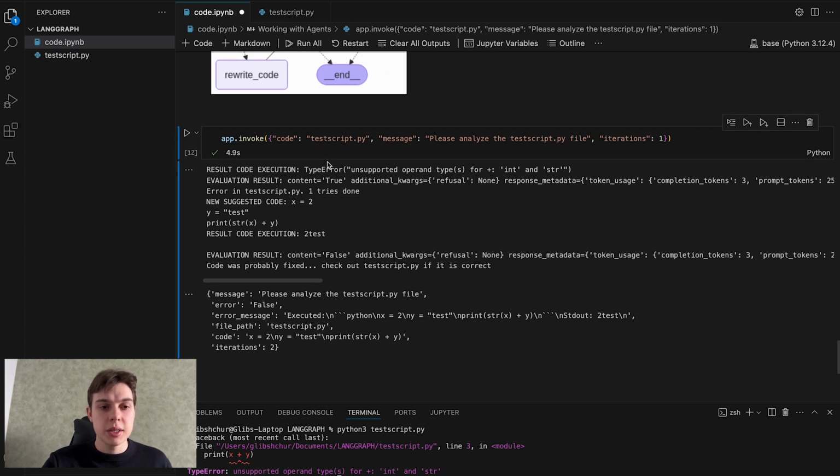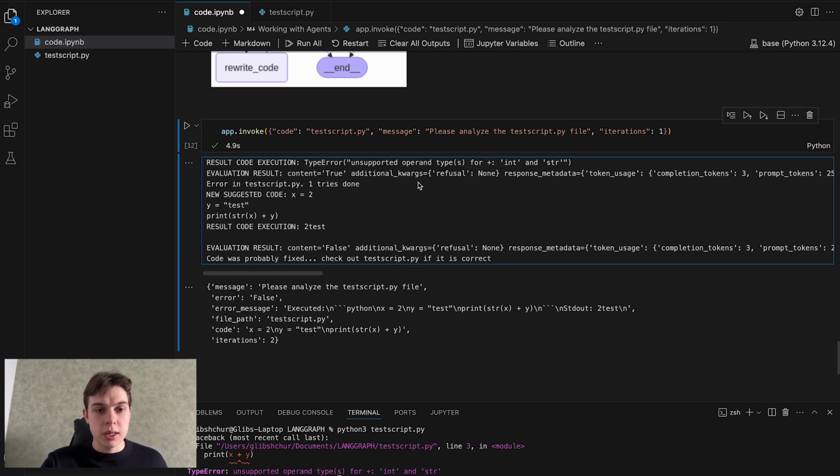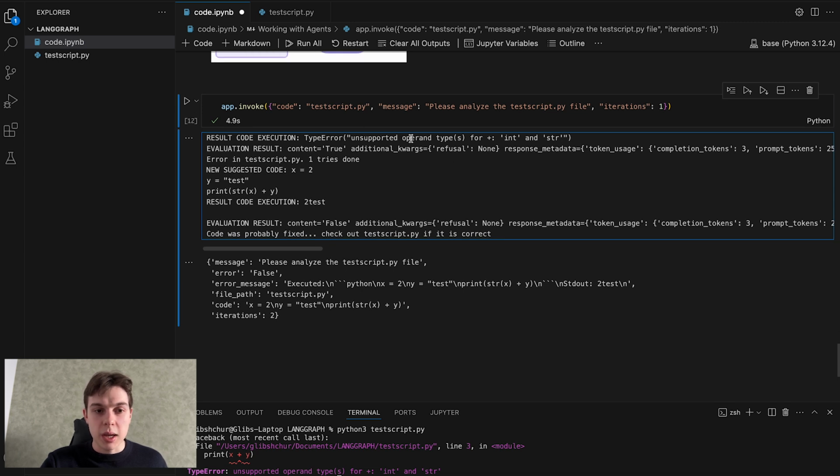As you can see here, after the invocation, the result of code execution is type error, unsupported operand type(s) for +. The evaluation result is that something is still not okay, error in test script, one try is done. And here is the suggested code by our graph itself. So x should be 2, y is equal to test, and we're now printing the string x plus y. So we're basically converting our x to a string. And yeah, in that case, it will all work because we can actually do the execution like this. And as you can see here, we have the result.